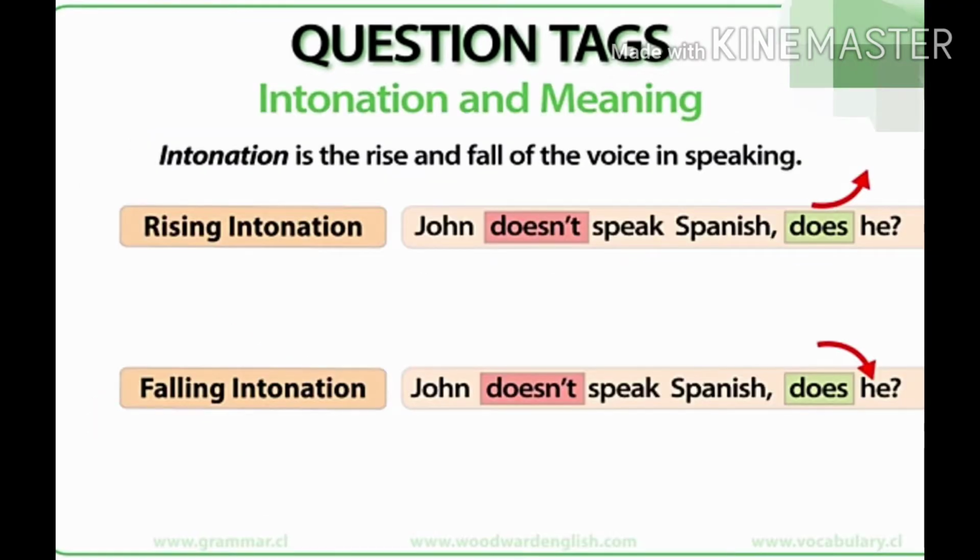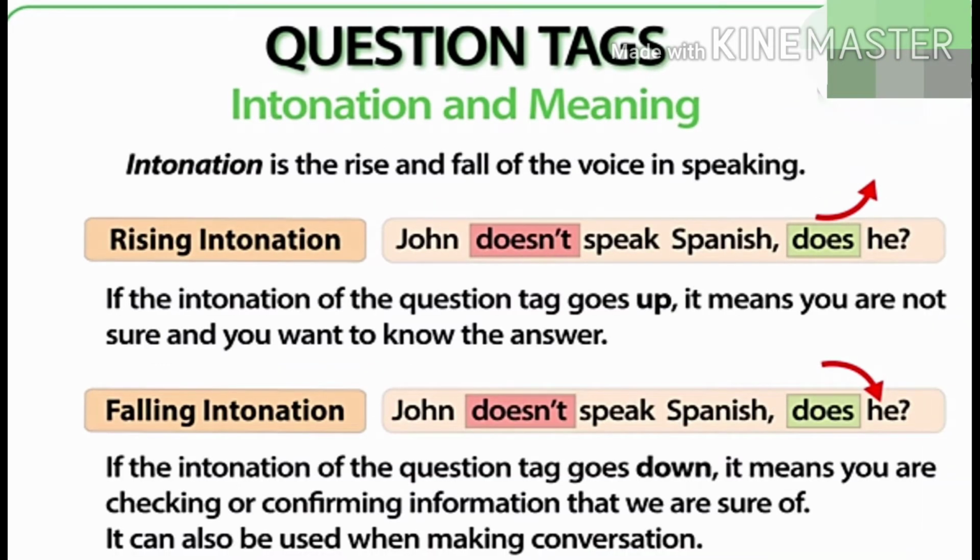Intonation and meaning. Intonation is a rise or fall in speaking. A question tag can have a rising intonation or a falling intonation. Let us look at the meaning of both. Rising intonation: John doesn't speak Spanish, does he? If the intonation of the question tag goes up, it means you are not sure and you want to know the answer. My voice went up at the end, saying does he, because I'm not sure whether he speaks Spanish or not.